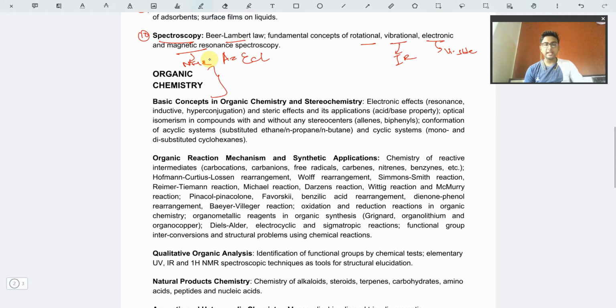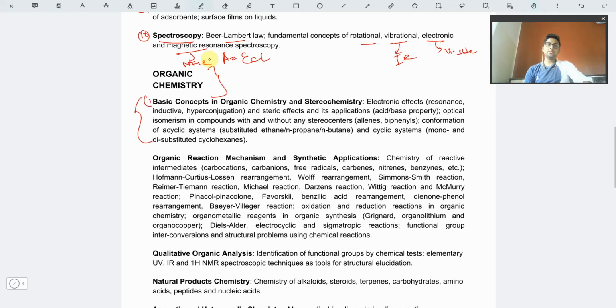Now, basically, organic chemistry has a much lesser load and less syllabus compared to the physical one, because physical has many chapters. Each chapter has many formulas, many concepts. You must have memorized all those. But in organic chemistry, the concepts are conjugative. You can learn one concept in one chapter and then apply it in the second chapter. So that is the case in organic.